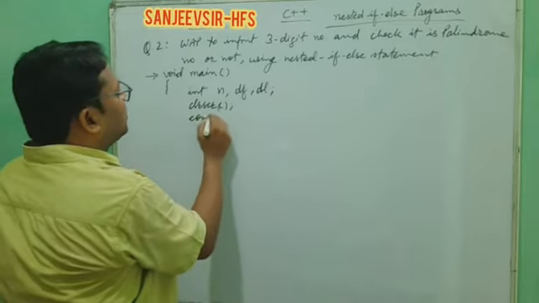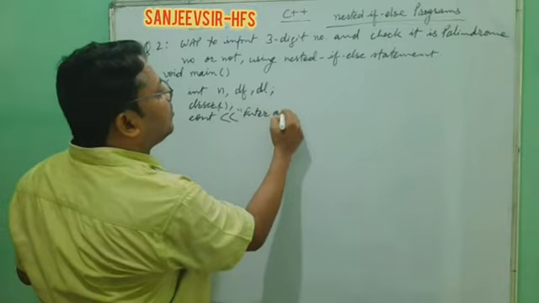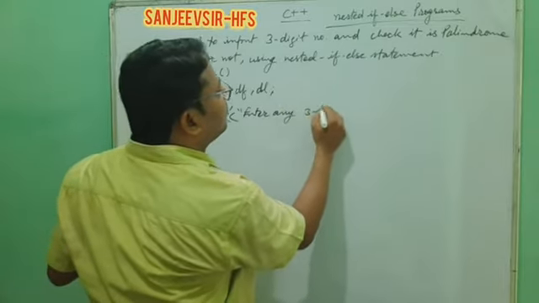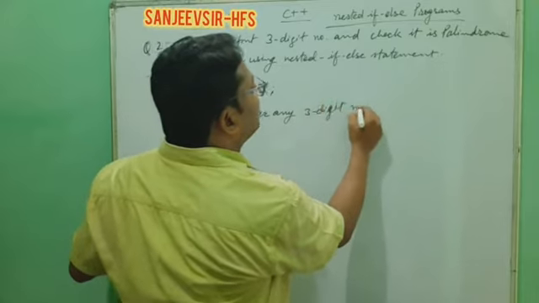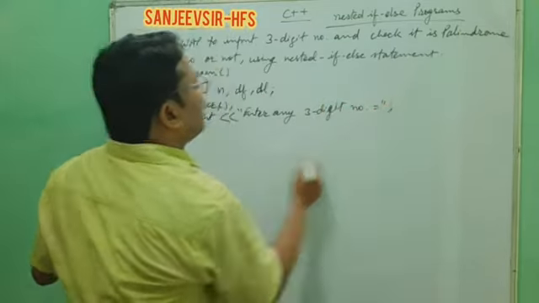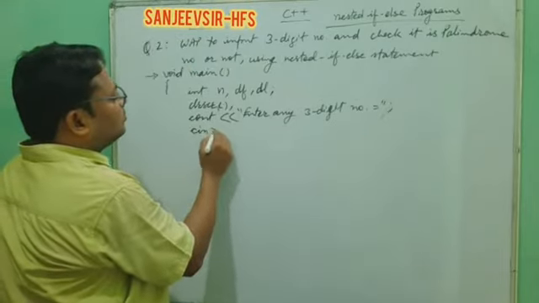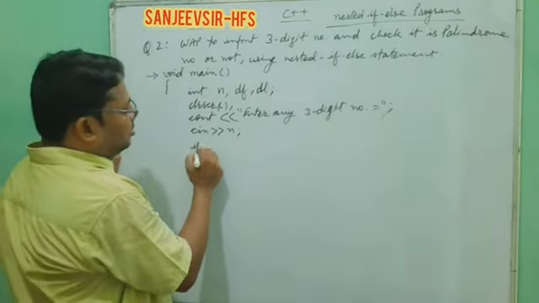Here, enter any 3-digit number, n. Now here we have to check the validity of that one.